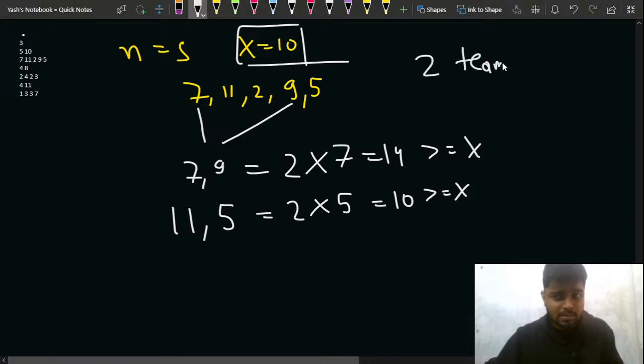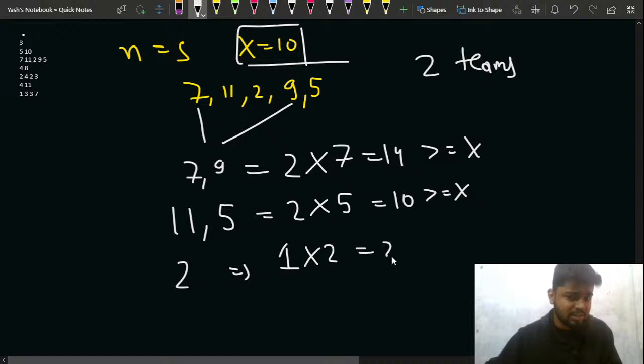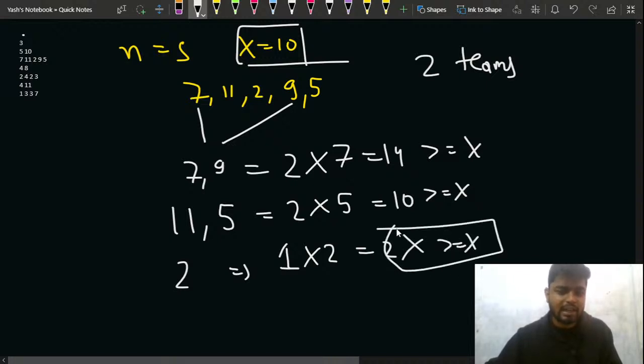After that, I have just one element left, that is 2. With this 2, the size of the team is 1 and the programmer with the minimum skill is 2, so that is 2, and 2 is not greater or equal to x, right? That is why I will not be considering it. So I can make two teams.